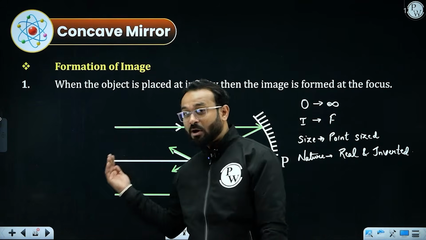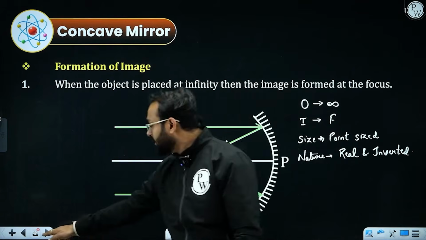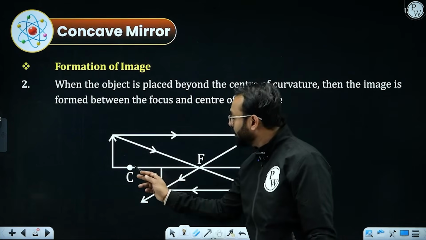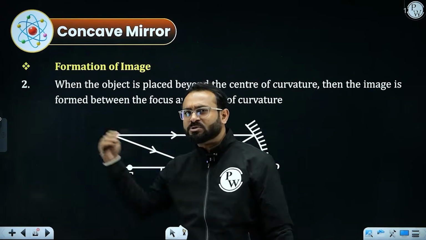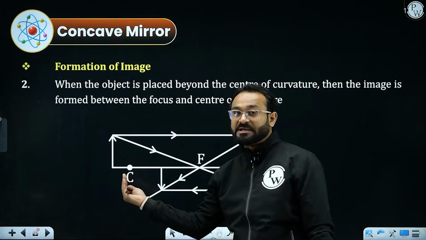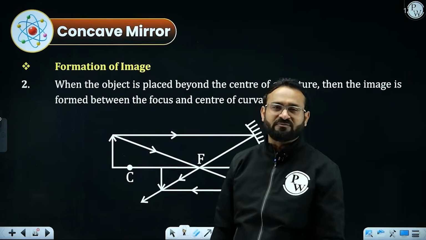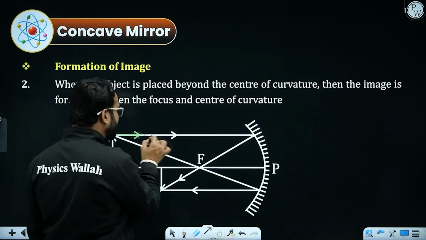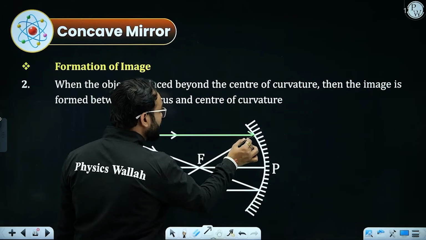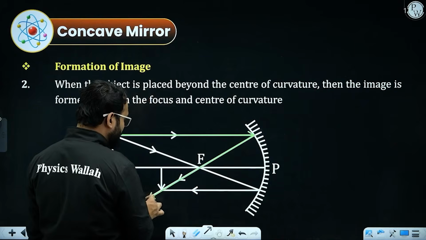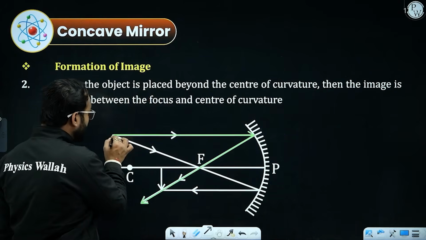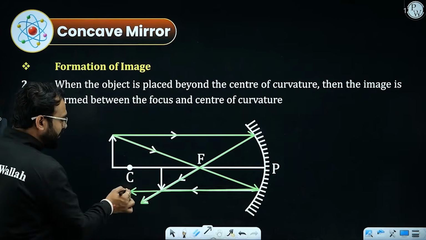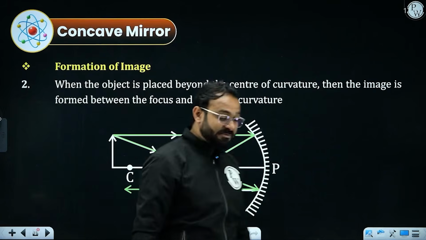Now I am going to shift the object a bit towards the mirror, and this is what it looks like when the object is placed beyond center of curvature. Initially it was very far. Now I have taken it to a considerable distance, but it is just beyond center of curvature, and we will be following the rules. According to the rules, if the rays of light going parallel to the principal axis, it will be passing through focus. Rule number 1, that's what we have seen. Rule number 2, if the rays of light passing through focus in the concave mirror, after reflection, it will be going parallel to the principal axis.